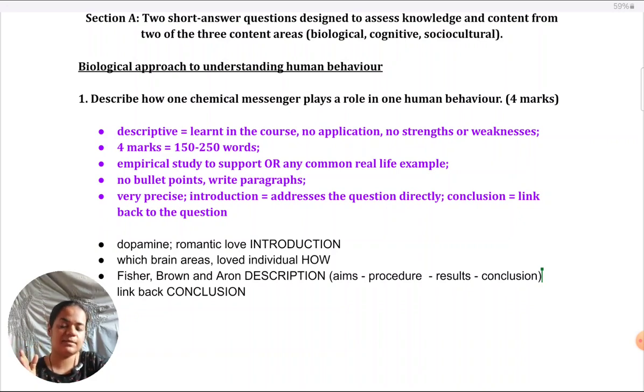Be relevant. In IB, the key is being relevant, not showing off your knowledge. Not, see, I have memorized so much and I'm going to jot down everything possible. What is relevant to show that dopamine impacts love behavior is not the sample size, not the numerical results, but the broad findings and the patterns that have emerged from the study. So just stick to that.